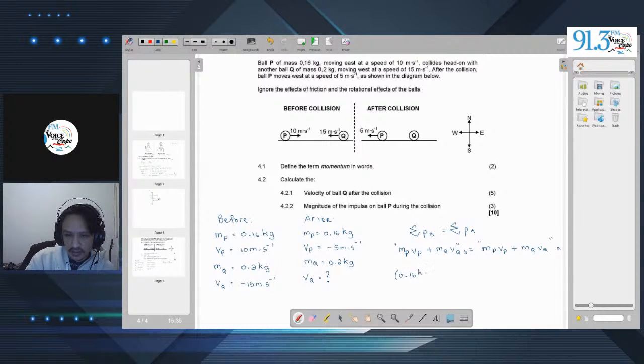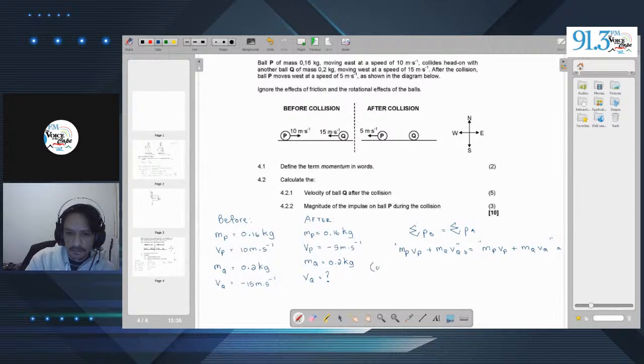0.16 kilograms times the velocity, which is 10 meters per second, we're going to add that to MQ. I'm going to need a little bit more space, so we'll shift this over.